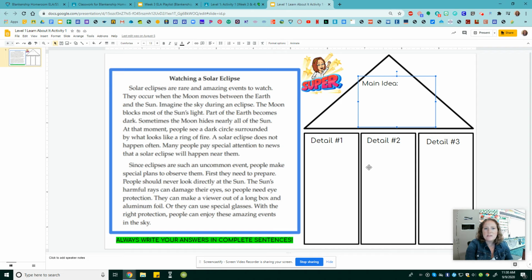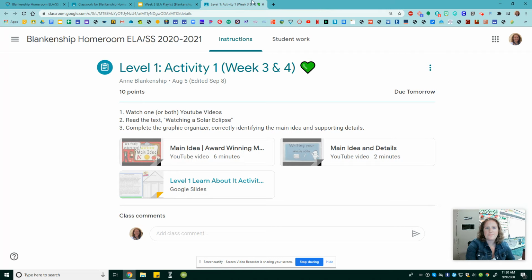So a main idea is what the story is mostly about, or what the text is mostly about. And then 3 details help support that main idea. They hold the roof up. That's why I like thinking about main idea and details like a house. So that's your first activity.